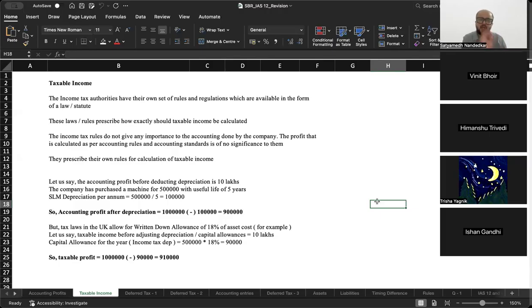हमें real profit चाहिए. So tax authorities came up with their own set of laws called the Income Tax Act in India, or HMRC came up with something in the United Kingdom, and they said कि देखो, if you want to calculate taxable income, we will tell you how to calculate that taxable income. तुम्हारे accounting के stories don't come and irritate us with that. So they gave their own approach to calculating the taxable income for that matter. अब ये जो taxable profit या taxable income है, this is calculated as per rules and regulations given to you by the tax authorities. Now don't read till I tell you to read. Pay complete attention to me.